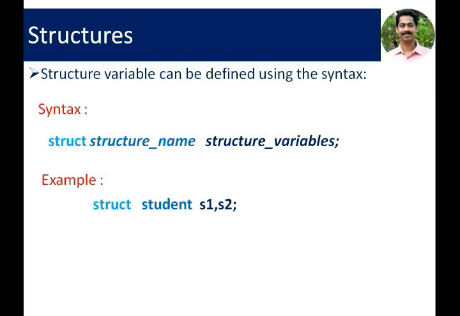The student is a data type with three elements: name, mark and age. Struct is the keyword. S1 and S2 are the variables. So S1 is reserved in the memory with a number of bytes, and S2 is allocated with another set of bytes. S1 and S2 are stored at different locations in the memory.